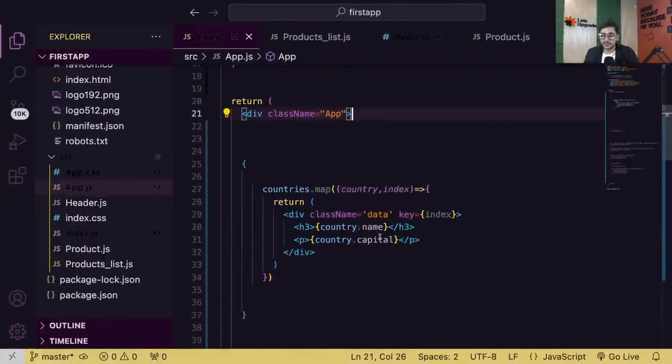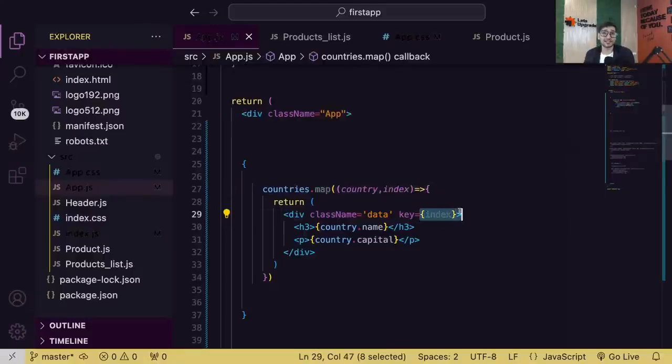If it is saying index is not defined, Khushi, then you might not have mentioned index here. First mention index in the map, then only you can use it. And guys, for everyone who doesn't know map, please refer to some JavaScript map tutorial first. Okay. And I think there is one course which I have taught on the LetsUpgrade channel only. You can refer to that particular JS course. Okay. In products also, you can consider index as a key, because if you are doing map, you will get an index, Komalpreet, always. So if you have IDs, you can use IDs. If you don't have IDs, you can use index, and every map will have index. So no issues in that.